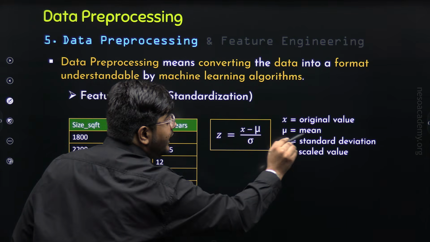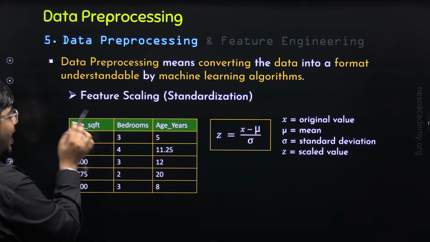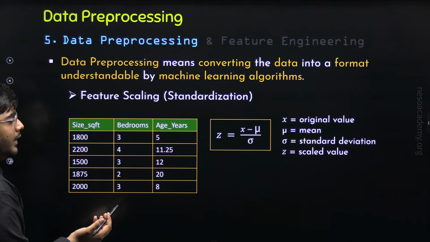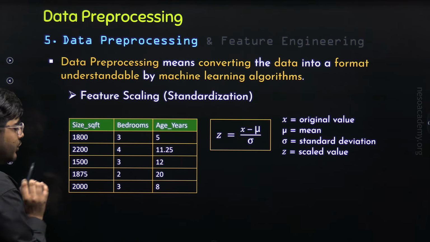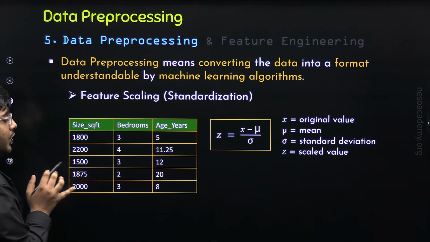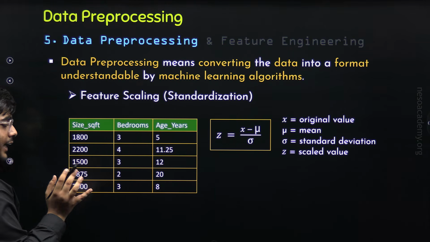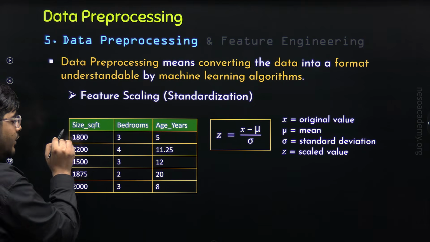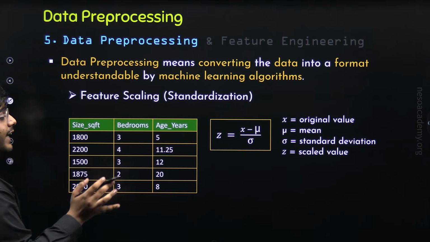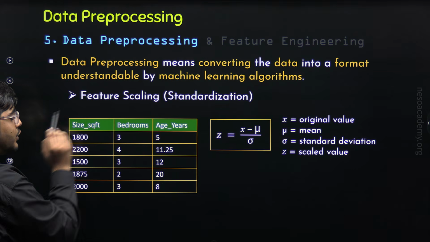Now mu is the mean of the feature. For the size SQFT column, what would be the mean? When we add all these values together and divide by the total number of values, that is 1, 2, 3, 4, 5, yes, so when we add all these values and divide by 5, we will get the mean for the feature size SQFT.